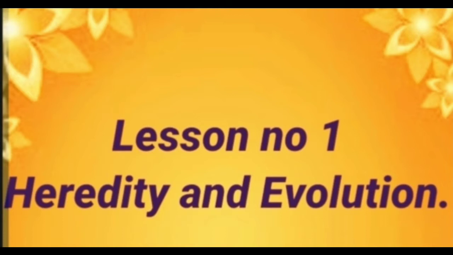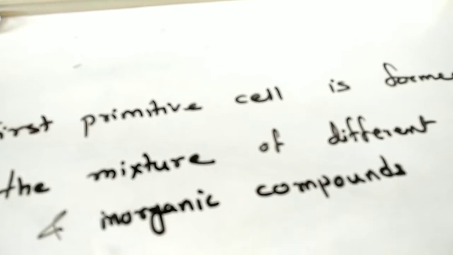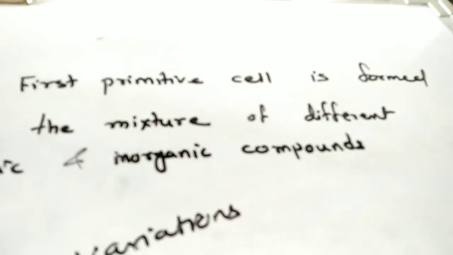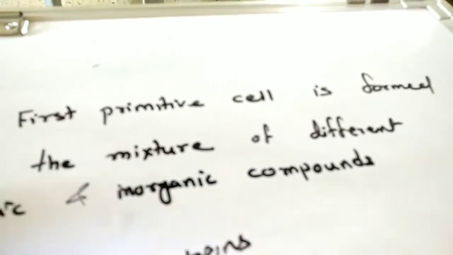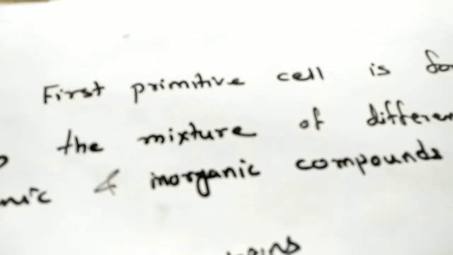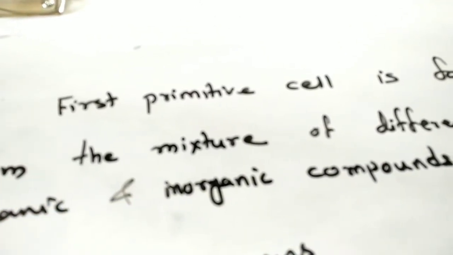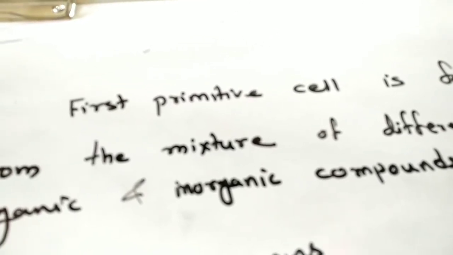Today we'll understand the theory of evolution and evidences. Let's start. Students, we learn that the first primitive cell is formed from the mixture of different organic and inorganic compounds. And then the number of cells gets developed, their numbers get increased from this primitive cell. It happened due to chemicals that are present in the surroundings.